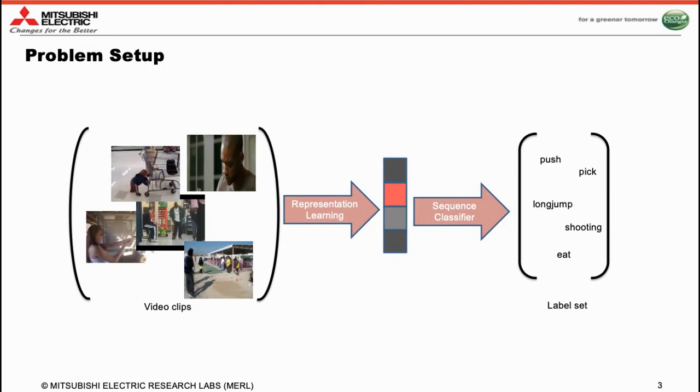Our problem is motivated by the observation that directly learning sequence-level classifiers, such as, for example, LSTMs, seldom works for video sequences. This is perhaps because of the spatio-temporal semantic complexity of this data modality. Usually a deep learning model is trained for frame-level predictions, and such predictions are then agglomerated via, say, average pooling to generate video-level predictions. In this work, we propose a representation learning framework that produces a sequence-level representation, which is very rich, and that can be used in a lightweight sequence classifier for better recognition.